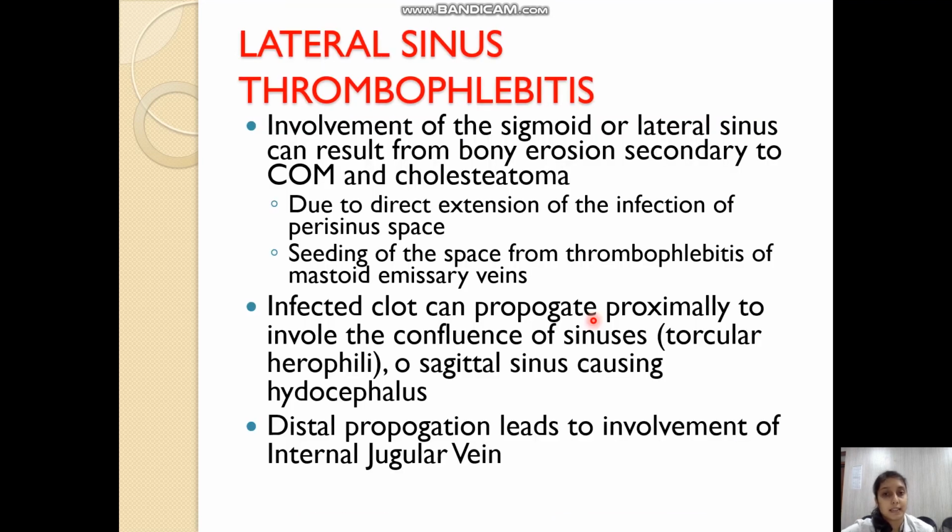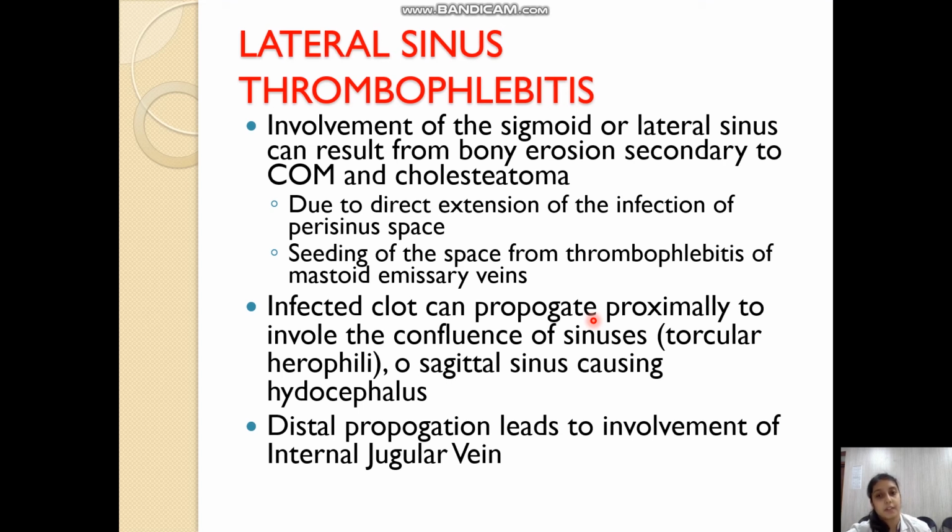Now, lateral sinus thrombophlebitis. This is a complication involving the sigmoid sinus or the lateral sinus, which is posterior to the mastoid air cell system and posterior to the middle ear cleft. It can occur either from direct bony erosion by cholesteatoma or due to thrombophlebitis from the mastoid emissary veins. Whenever infection reaches the lateral sinus, it creates an infected clot.